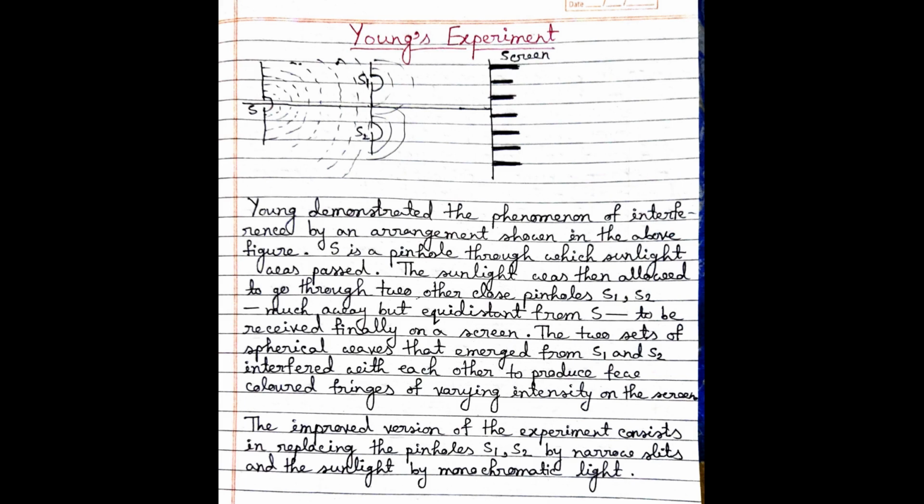The sunlight after reaching S1, S2 produces two waves, and after reaching the screen the two waves produce an interference pattern which we can see on the screen. This is the arrangement of scientist Young.